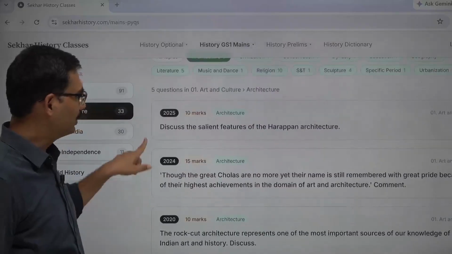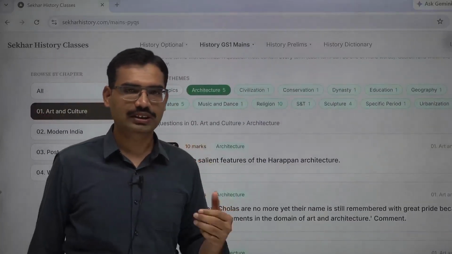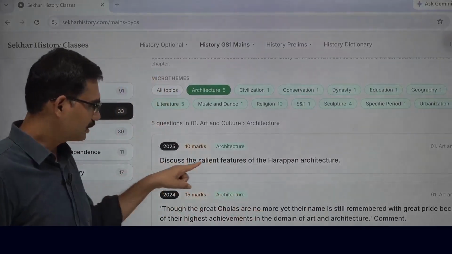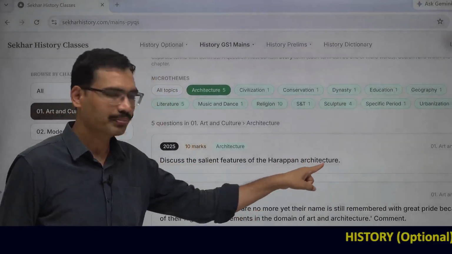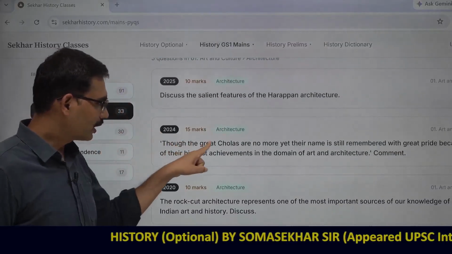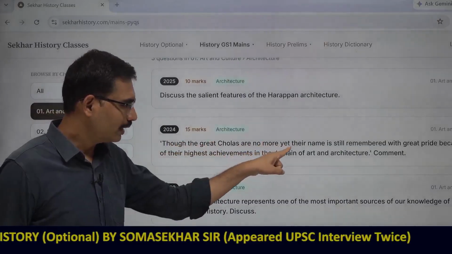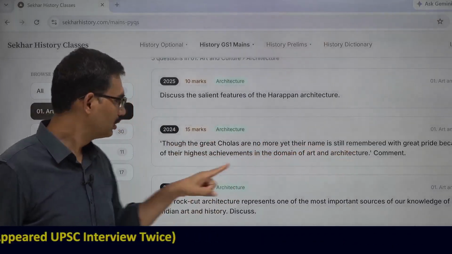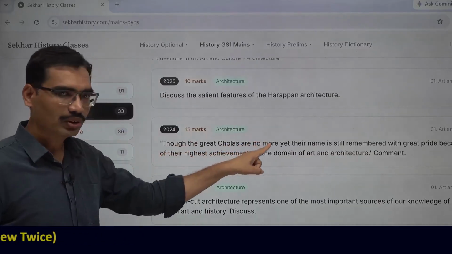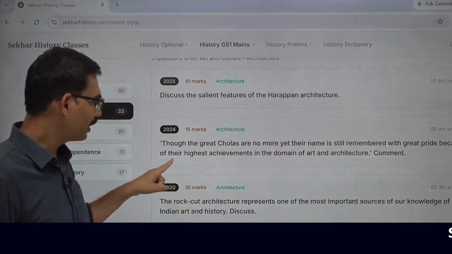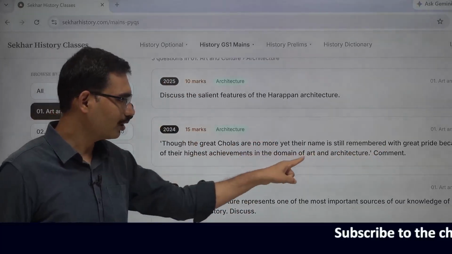And you will come to know that within architecture, how UPSC is framing the questions. To say this, discuss the salient features of the Harappan architecture, Harappa related. Though the great Cholas are no more, yet their name is still remembered with great pride because of their highest achievements in the domain of art and architecture.